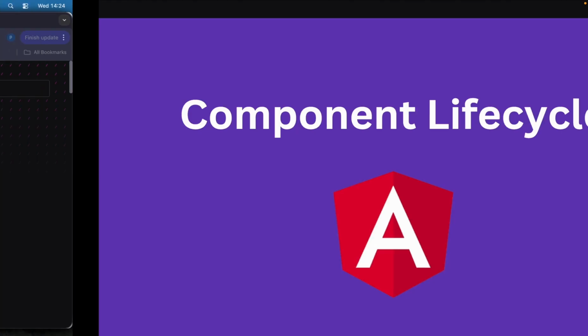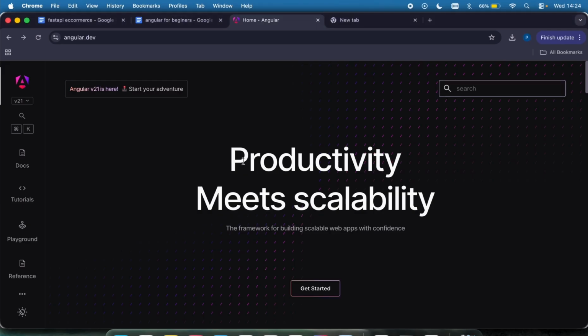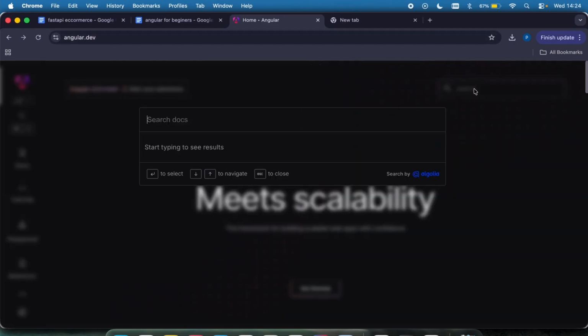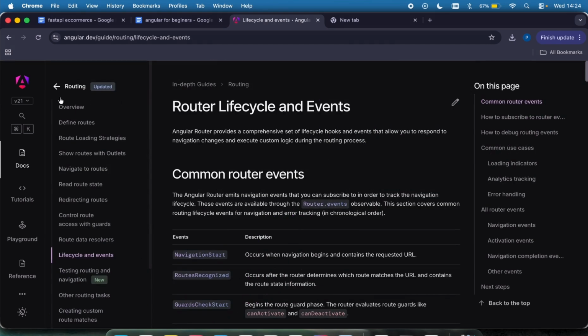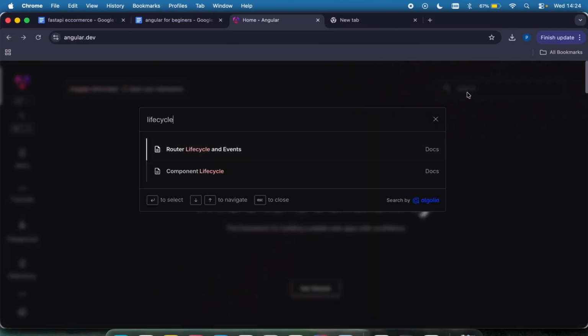So let's just go to the documentation and then get to see the lifecycle methods. Right here, I'm in the Angular official documentation, which is angular.dev. At the top right here, I'm just going to search for life cycle. When you type life cycle, you're going to see we have the router life cycle and then the component life cycle. So our focus is on the component life cycle.